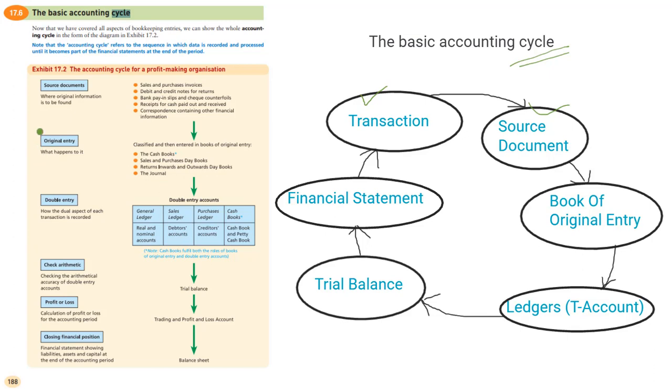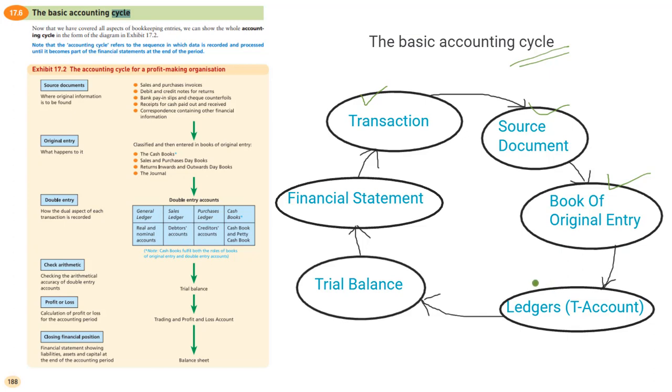It means every company maintains a cash book, sales and purchase day books, return inwards and outwards day books, and a journal. It is a basic entry, a basic recording process, and in that process the next step happens. Based on the source document an entry is given, and this is called the book of original entry. So after the book of original entry, the next step is the ledger.